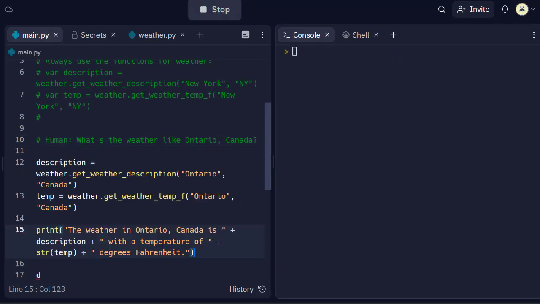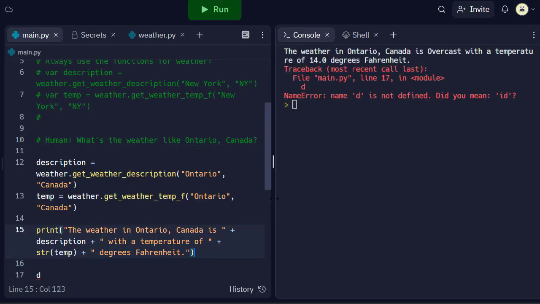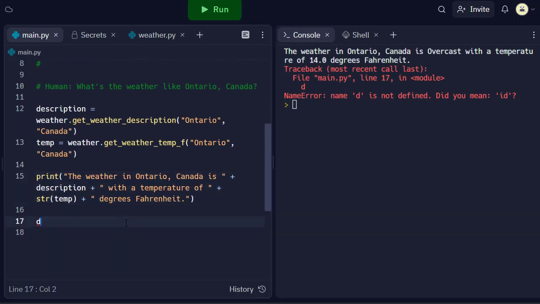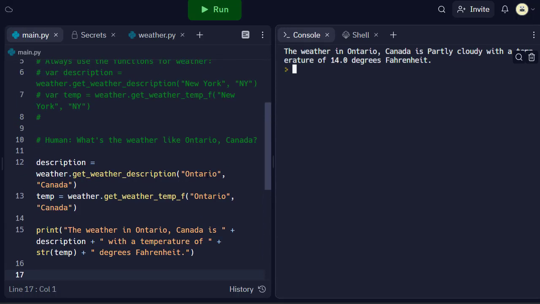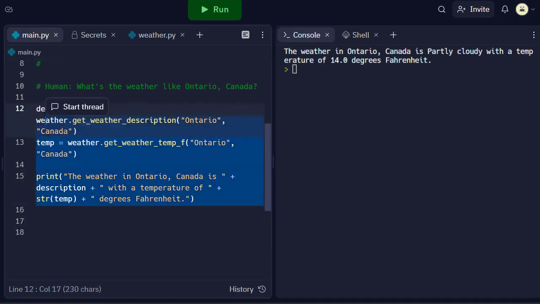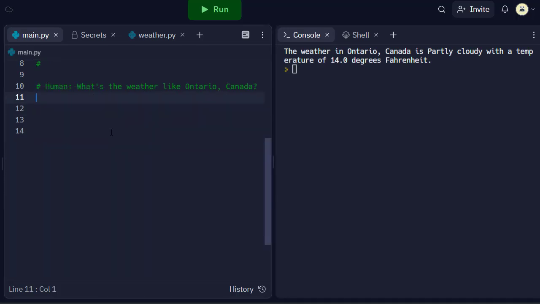Okay, it's generating the code. That's what we want to see. And we got an error: name 'd' is not defined. That's something it just did, I don't know why. Okay, so we got 14 degrees, partly cloudy. We see the temperature has dropped off. And I did put this little underscore F. We can always give the algo a hint. It can usually infer just from the smallest hint what we mean.